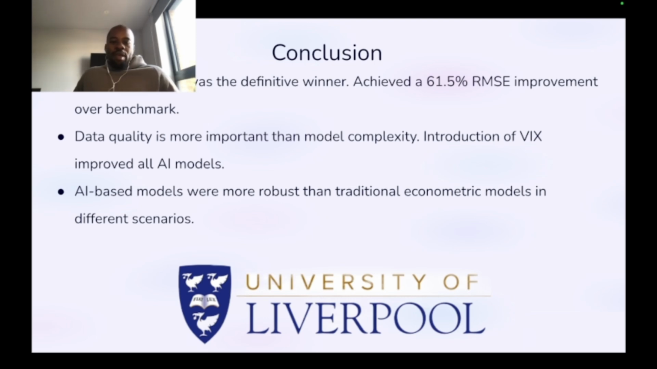So also the AI-based models were more robust than traditional econometric models in different scenarios. So they took less hyperparameter tuning, and also the results were more consistent even when I changed different settings for each model compared to the econometric ones, which really changed up and down depending on how I tuned the parameters.